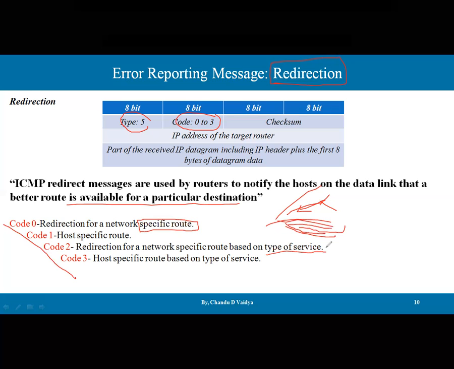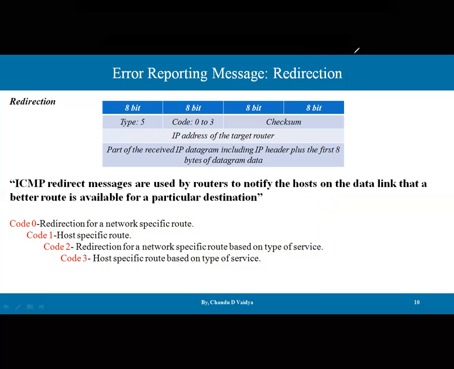Let's say a live service is there, where delays are supposed to be very less, and some asynchronous services should be there; for that purpose it is going to be used. Then code 3, host specific route based on the type of service. So these are the 4 redirection options available to reach that particular destination. The purpose is that there are multiple alternative paths available, and that is going to be indicated in this particular redirection.